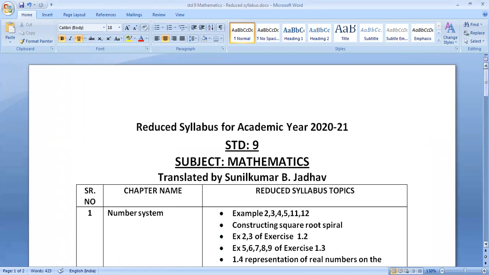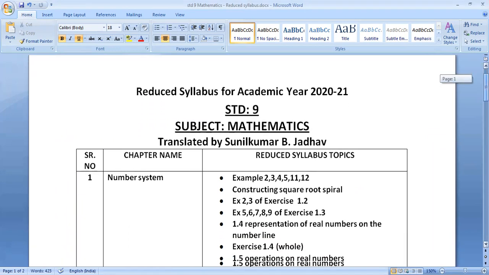Okay, let us begin. Reduced syllabus for academic year 2020-21, Standard 9, subject Mathematics. The original circular is in Gujarati, which I have translated into English for the English medium students. So if you have any queries, you can check this copy along with the original circular, because the original circular, which is in Gujarati, is the authentic one. This is the translation done by myself for the English medium students.